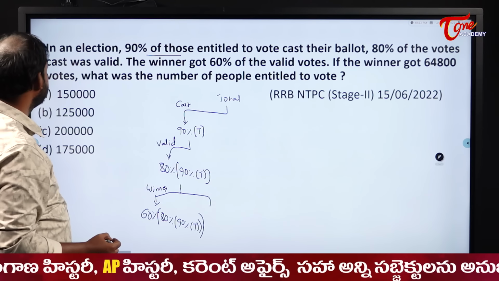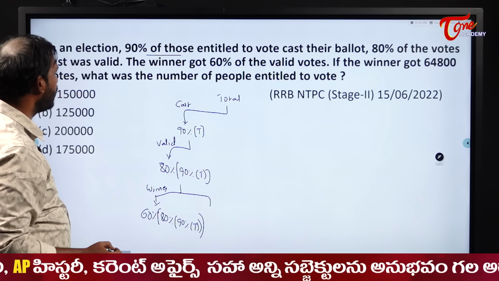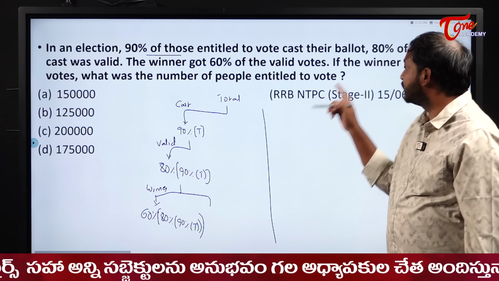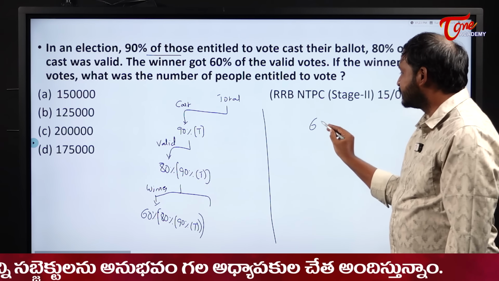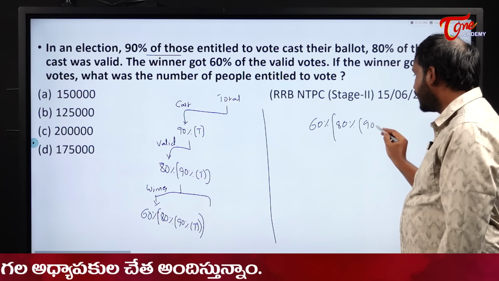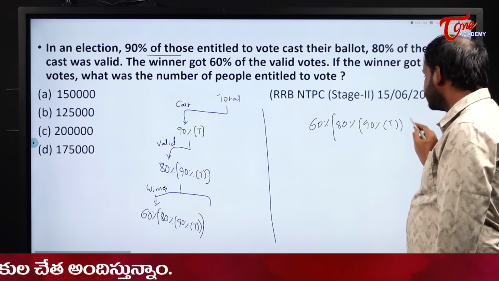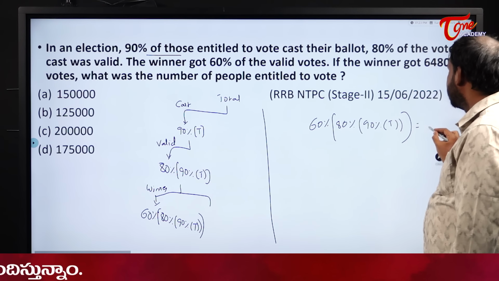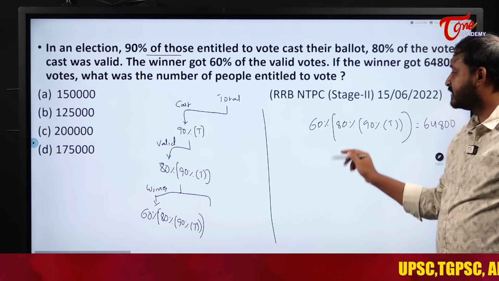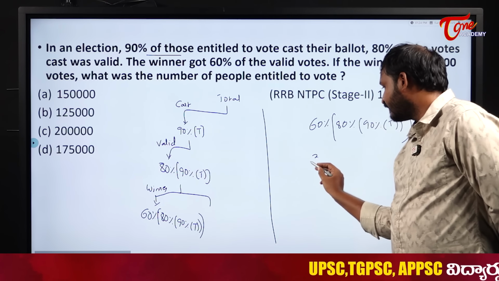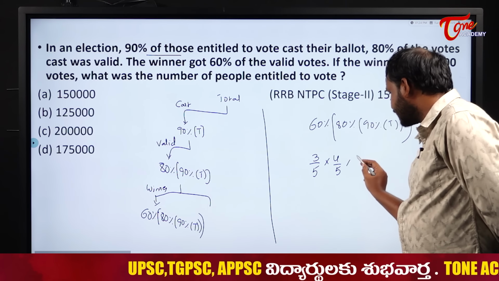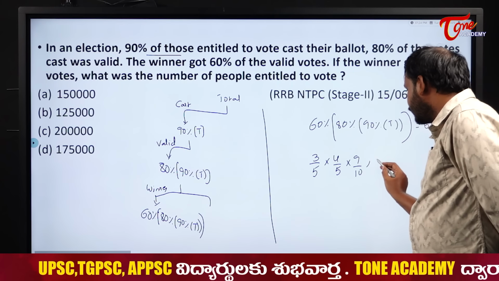If the winner got 64,800, what was the number of people entitled to vote? Okay, this vote is equal to what? 64,800. That means 60% of 80% of 90% of total is equal to 64,800. Solve it. 60% means what? I can write directly 3 by 5. 80% I can write as 4 by 5. 90% I can write as 9 by 10 into total is equal to what?